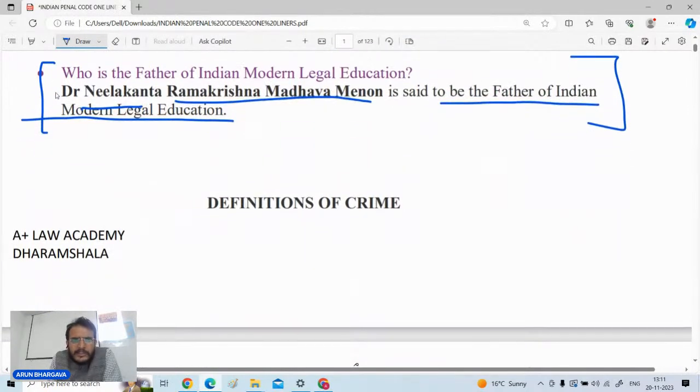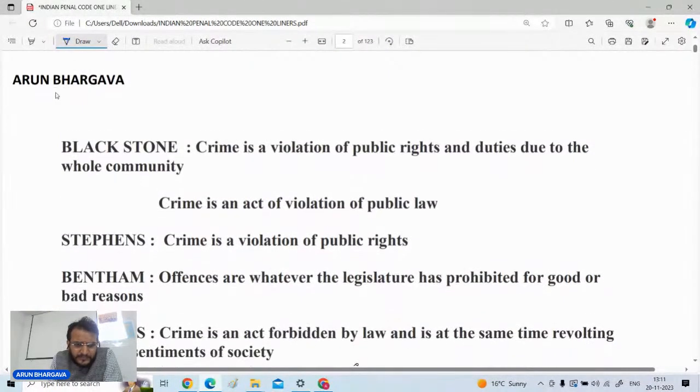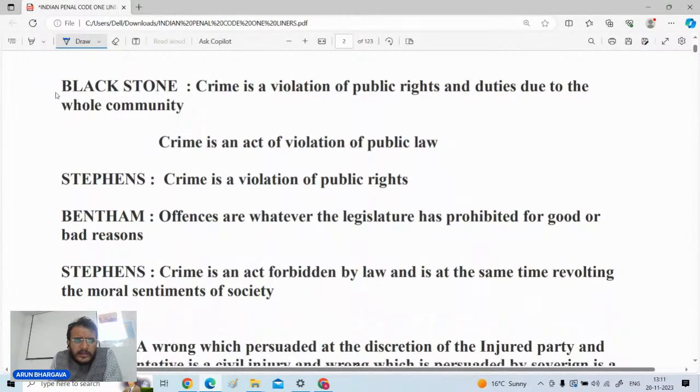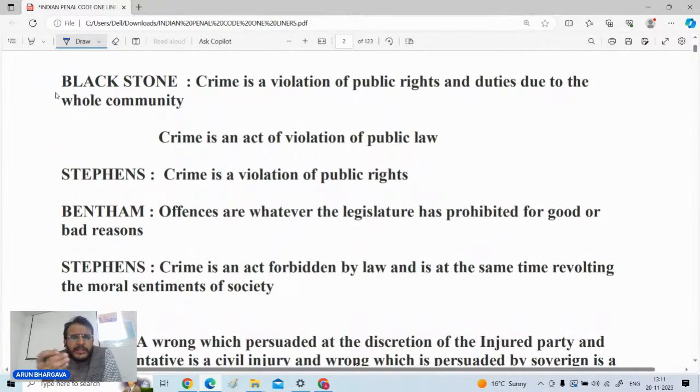Now, with respect to the definitions of crime, though it is not very important to remember who has given which definition of crime or offense, there are certain persons whose definitions are very important. Blackstone has defined crime as a violation of public rights. Stephen has defined crime as a violation of public right.